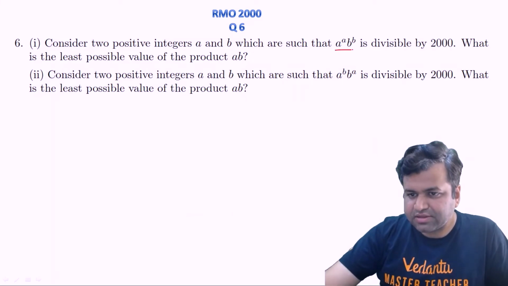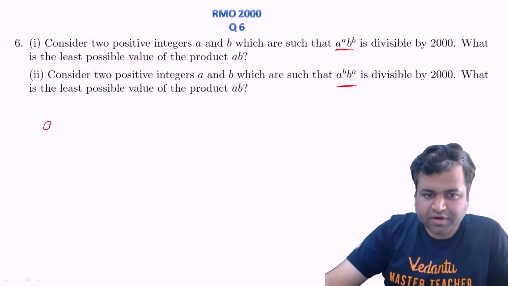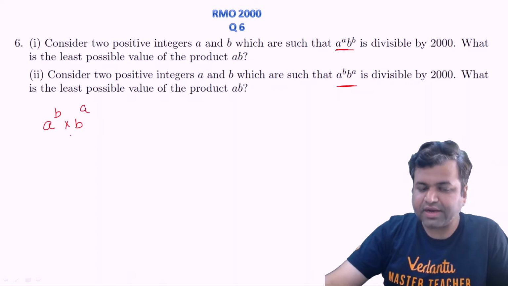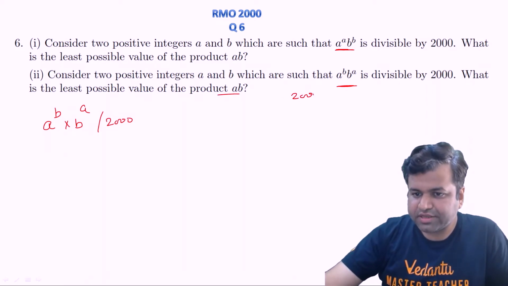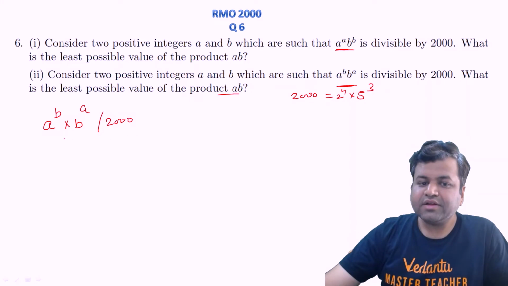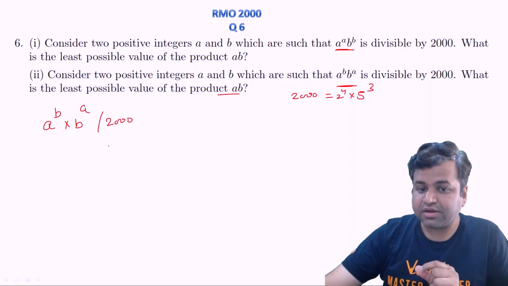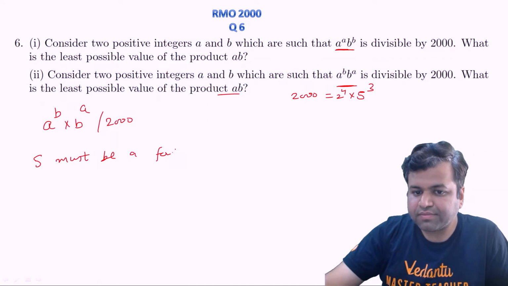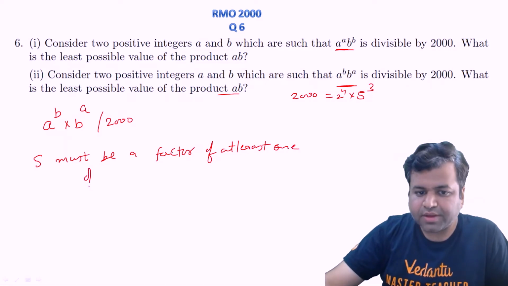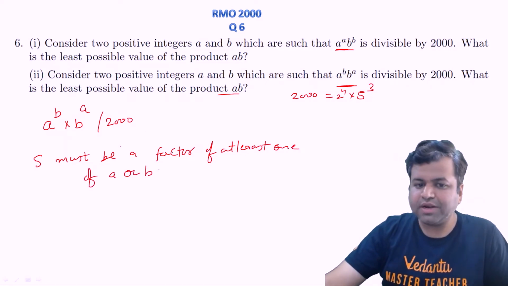सेकेंड पार्ट में क्या चेंज है, this a^a b^b की जगह now we are given a^b into b^a, right. ठीक है, and again this is divisible by 2000, so we need to find what is again the least possible product of ab. Again the prime factorization of 2000 was 2^4 into 5^3. ठीक है, and clearly one of a or b must be greater than or equal to 5, that is, 5 must be a factor of at least one of a or b, है ना. ये तो सबको समझ में आना चाहिए, else it will not be divisible by 2000, right.